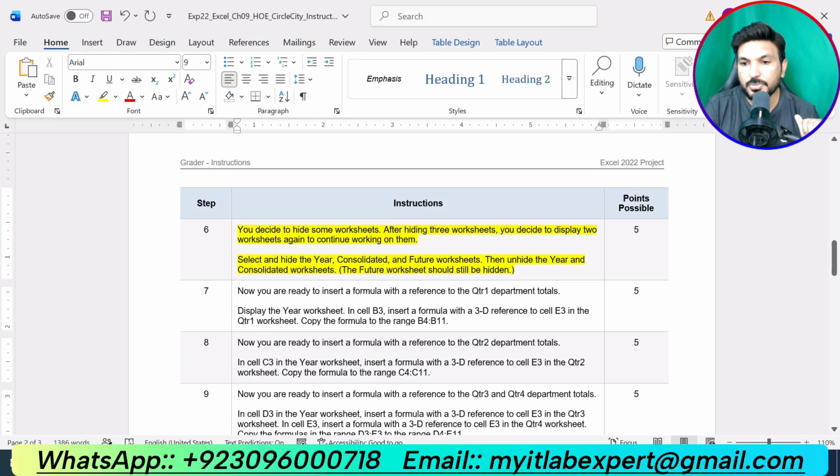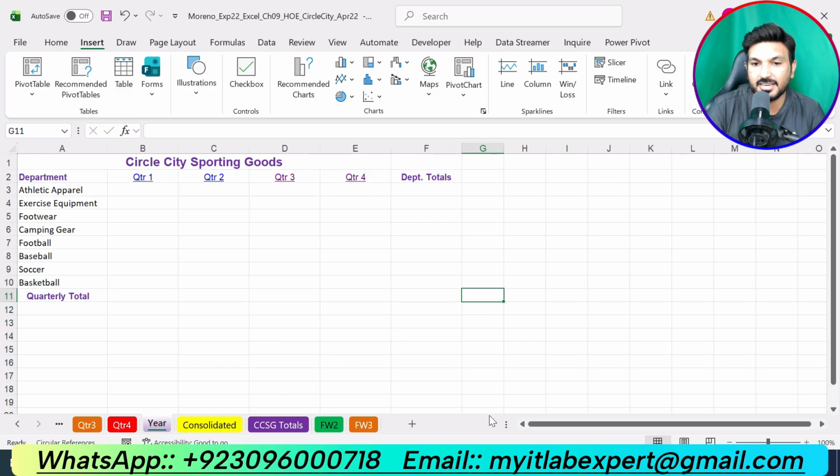So we have completed 6 steps of this assignment, and now we are supposed to do the next step, that is step number 7. So now we are supposed to do step number 7, and step number 7 of the assignment is saying now you are ready to insert formula with reference to the quarter 1 department total. Display the year worksheet. So now we are supposed to move to the year worksheet again.